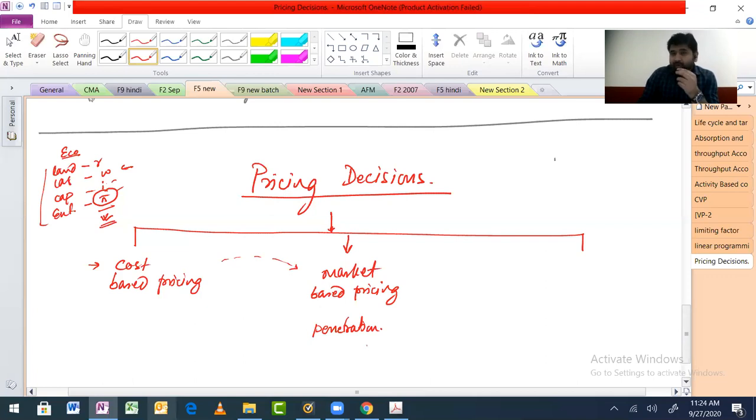If you are trying to get into a market where money is not a problem for the consumers, they can pay, they are looking for value, then you do skimming pricing. You increase the price.